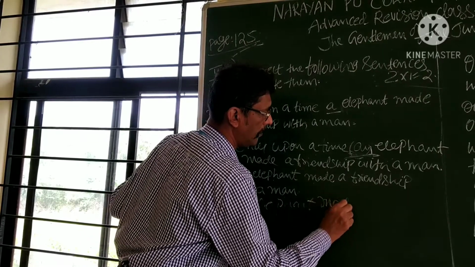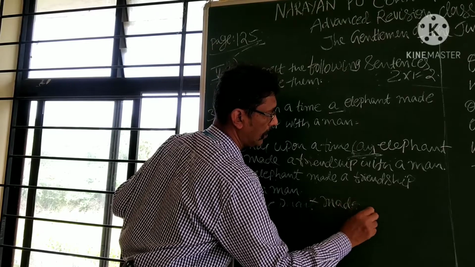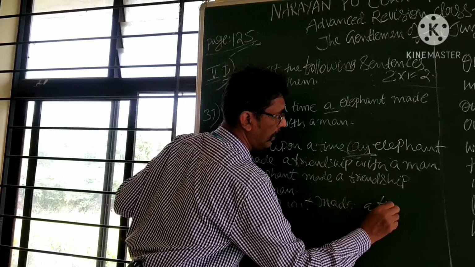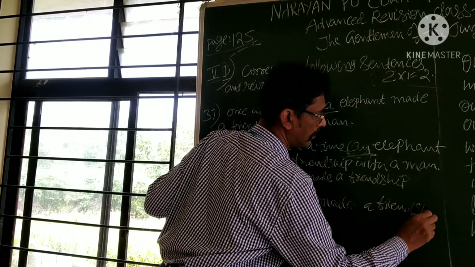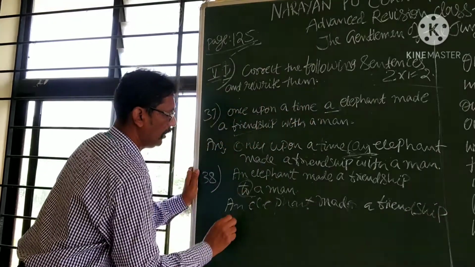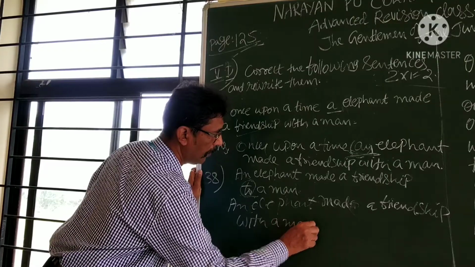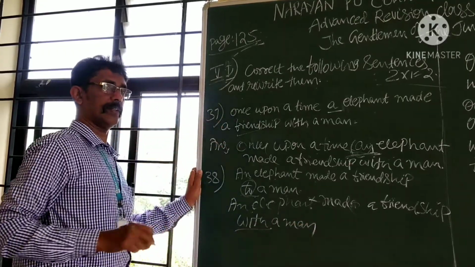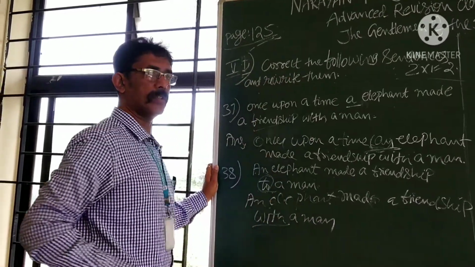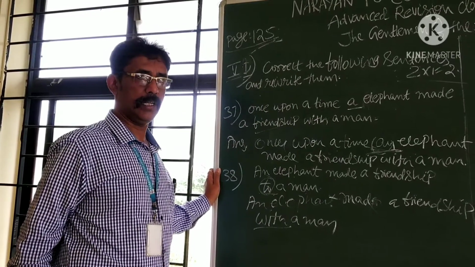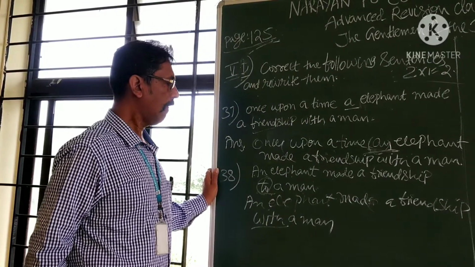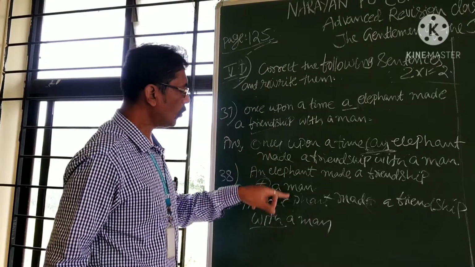It must become "with a man." In this order, underline it. So, 2 out of 2 marks can be scored easily. An elephant made a friendship to a man.